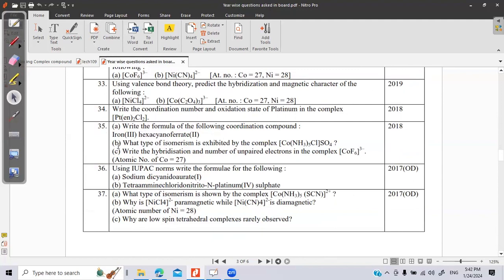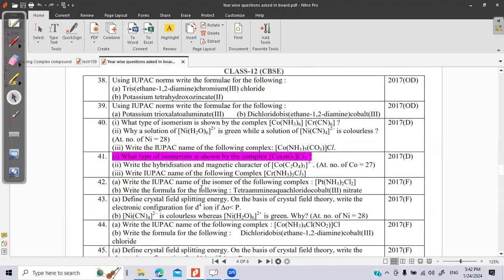A, B, C type, three-mark questions again here. IUPAC names again, you have to write the formula for it. Nitrito-N stands here for the nitrito NO2 ligand connecting itself with platinum through nitrogen. It is not the oxygen which is combining with the platinum, it is the nitrogen. We have discussed this yesterday also. Some 2007 questions are there.